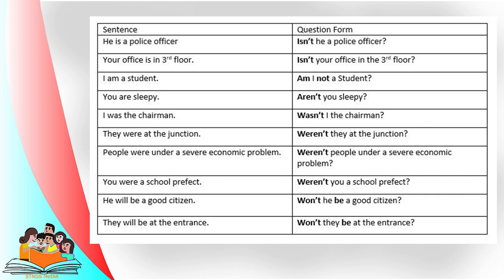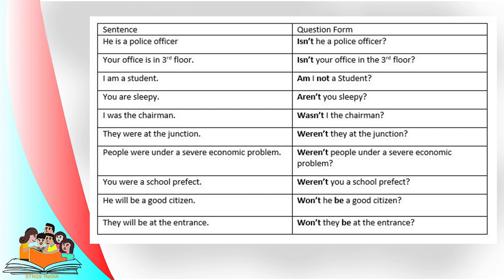He is a police officer. Your office is on the third floor. I am a student. You are sleepy. These four example sentences are present tense sentences of be verbs. When it turns to negative question form, sentences are created like this: Isn't he a police officer? Isn't your office on the third floor? Am I not a student? Aren't you sleepy? That means the negative form of the verb comes to the front of the present tense sentence when creating negative form questions.